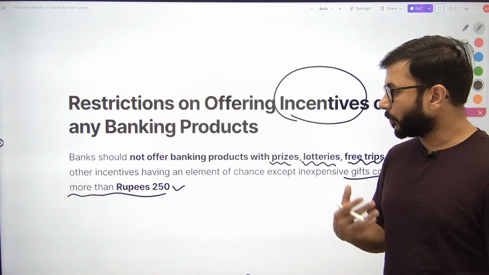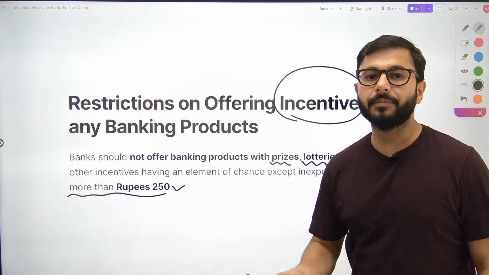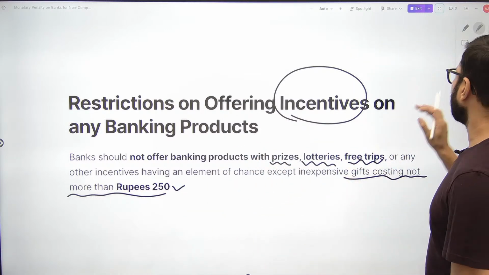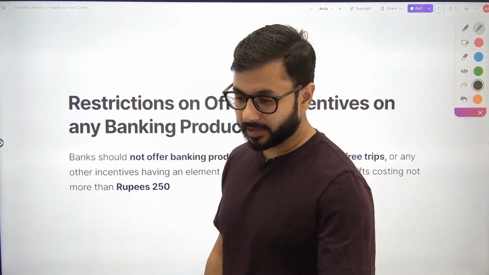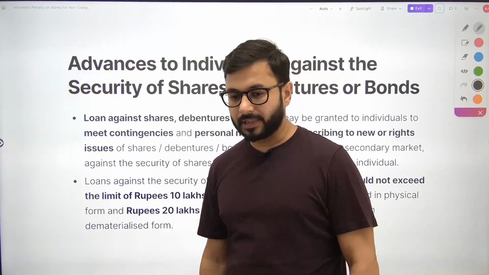You cannot promote your products by giving freebies to the people. That is in short what the bank is saying here. ठीक है ना? आरबीआई ने ये रेस्ट्रिक्शन लगा के रखा है. नेक्स्ट पे आ जाएं. यहां तक क्लियर है?